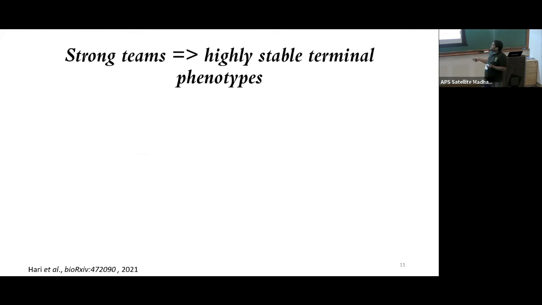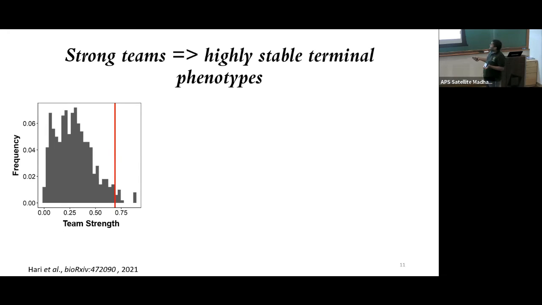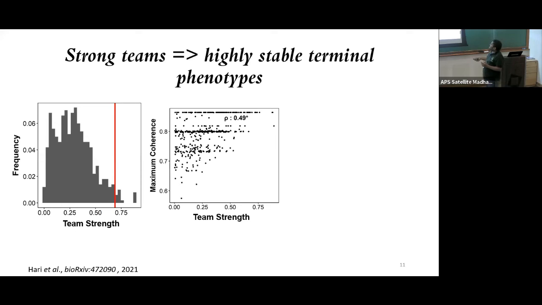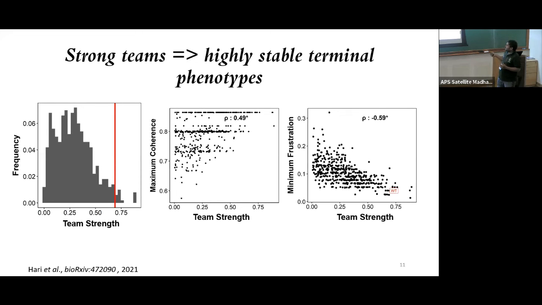Now, the question is, do teams actually have anything to do with it? So again, we went back to random networks. And as I've shown before, the random networks have generally low team strength. And we expected that the terminal phenotype stability, which was higher for wild-type networks, should be lower for random networks. The terminal phenotype stability can be measured by these two metrics, maximum coherence and minimum frustration. So the higher the coherence, the higher the stability, and therefore they are terminal phenotypes.